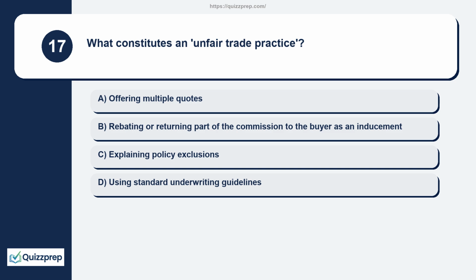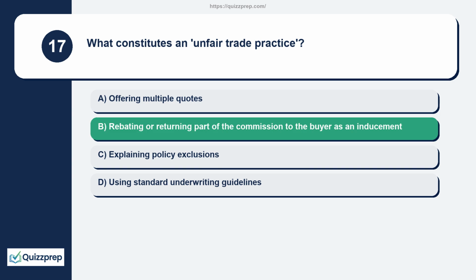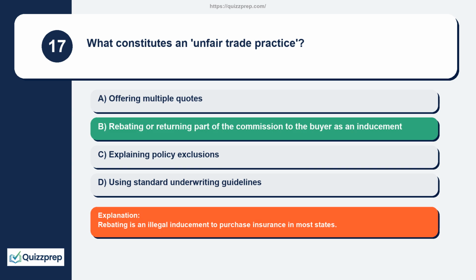Question 17. What constitutes an unfair trade practice? Offering multiple quotes, rebating or returning part of the commission to the buyer as an inducement, explaining policy exclusions, using standard underwriting guidelines. Rebating is an illegal inducement to purchase insurance in most states.